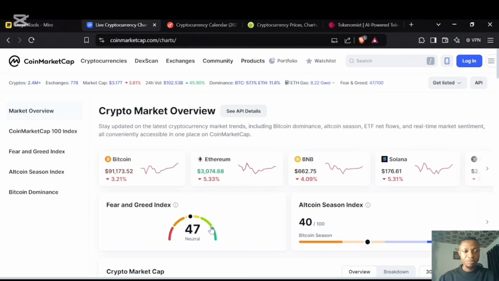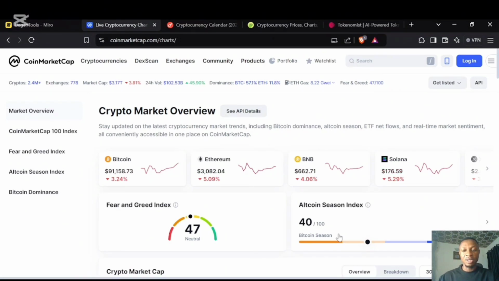Now, Bitcoin or altcoins: there are two major seasons in the crypto market besides the bull and bear cycles, right? We have Bitcoin seasons and we have altcoin seasons, and most times we have a hybrid season. A hybrid season is when both Bitcoin and altcoins are doing well. But in Bitcoin seasons, you realize that most altcoins are not even moving up 5%, 10%, 20%, or so. And then you have Bitcoin making moves like 10%, 8%, 20%, 15%, or more, while other altcoins are stagnant. You are currently in a Bitcoin season.